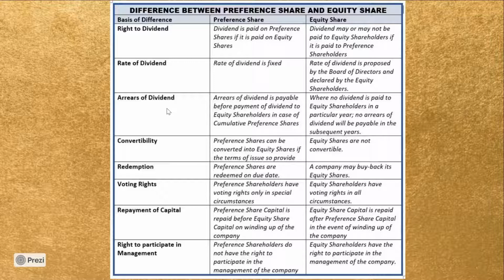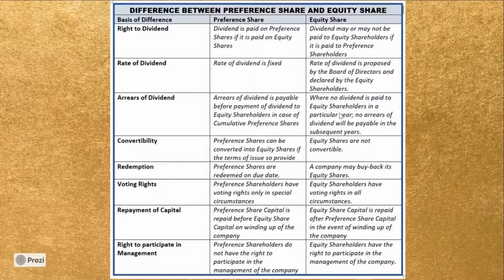What happens if dividend is not paid in any particular year or years? In the case of preference shares, arrears of dividend is payable in the case of cumulative preference shares before any dividend is paid to the equity shareholders. This is only in the case of cumulative preference shares.